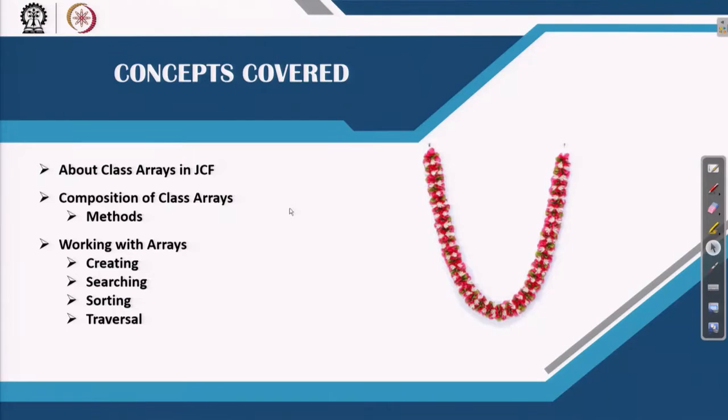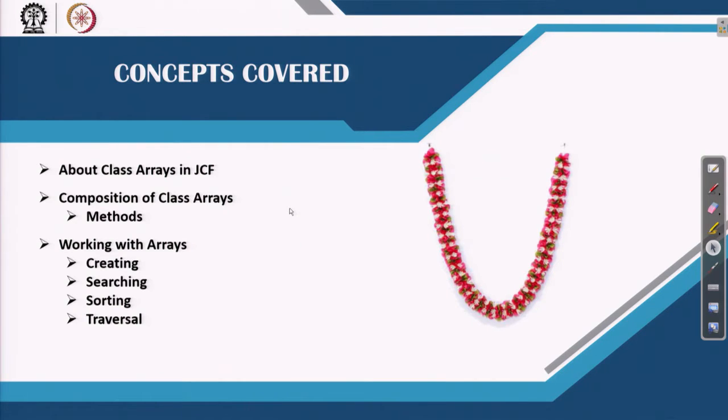Sometimes there is a need to bridge a gap between two things. That means something that is in your core programming and something that is in JCF, the Java collection framework, have to blend together. In order to provide this blend, Java provides one concept. The name is Arrays, in plural form. The concept of Arrays comes so that you can handle many concepts, both in core programming as well as the Java collection framework facilities.